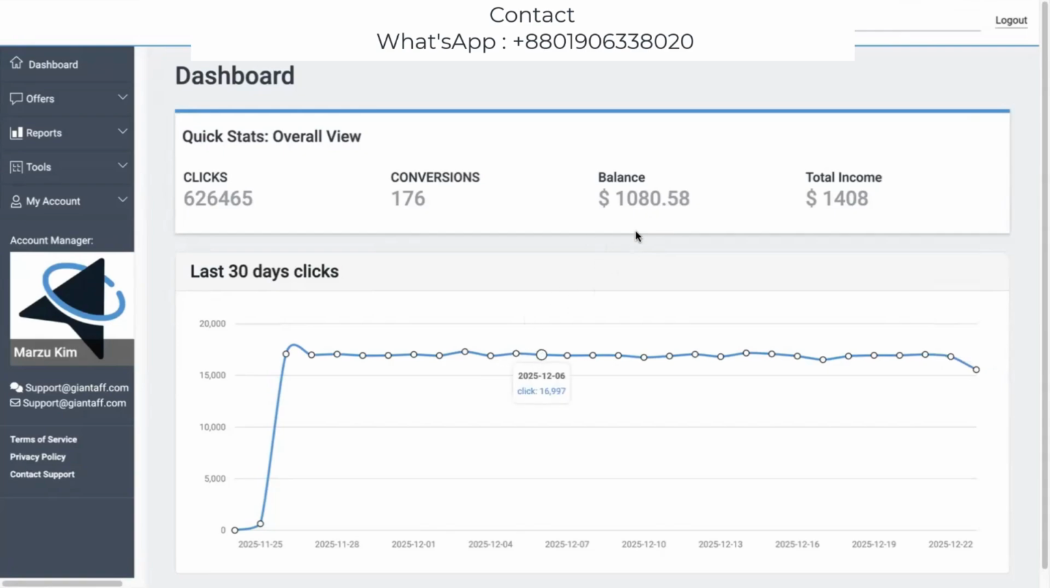So if anyone wants to learn each and everything very properly and very deeply, and if anyone wants to earn this type of amount, and even more than this, a huge amount from a CPA network, contact me by WhatsApp, which I have already given in my video. Learn and easily earn from any type of CPA network.